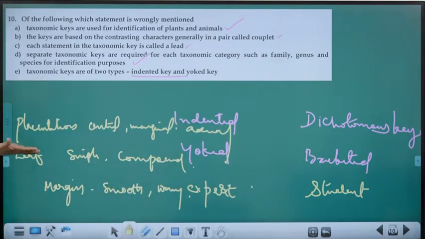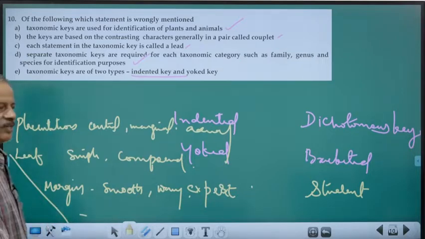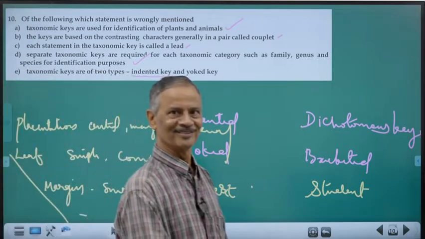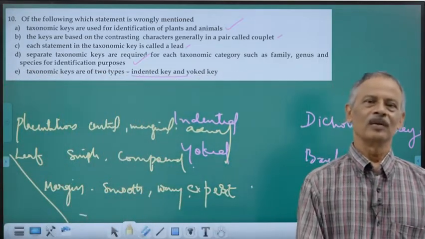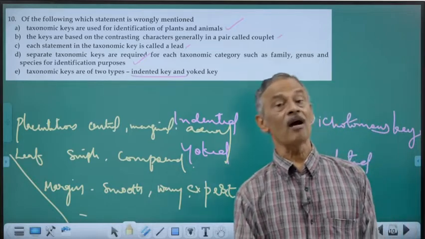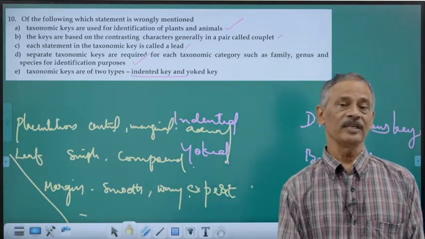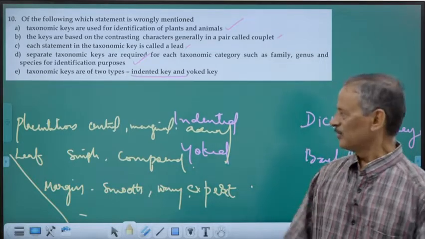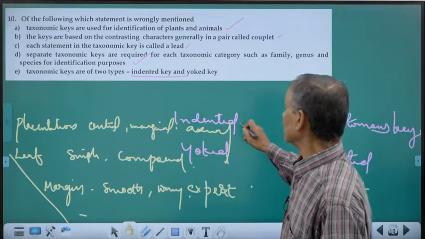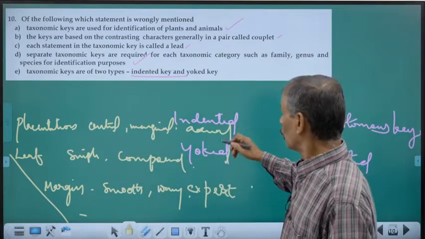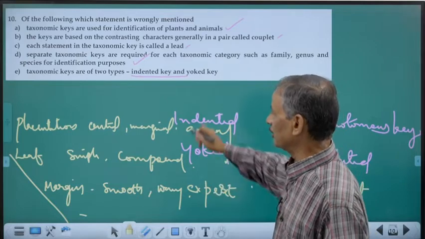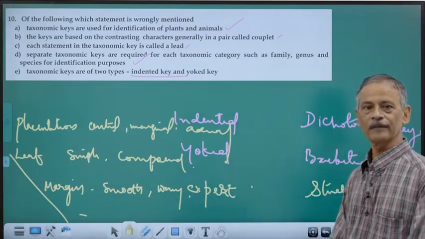So main character, sub-character. If you are having again a sub-character which is less important, it will be written like this. So this is how the characters are all placed. The leads or the statements are all arranged in such a key. This is what is called indented, so yoked or indented key. Clear?